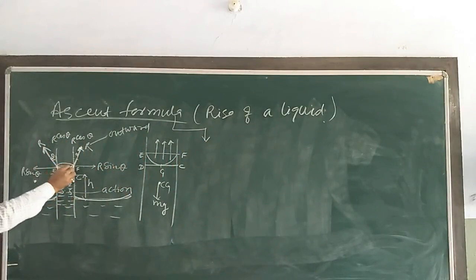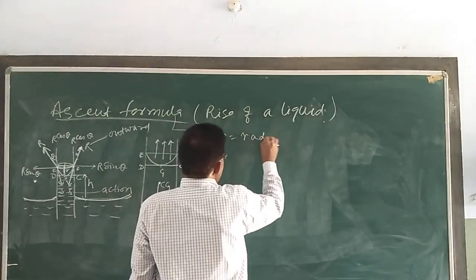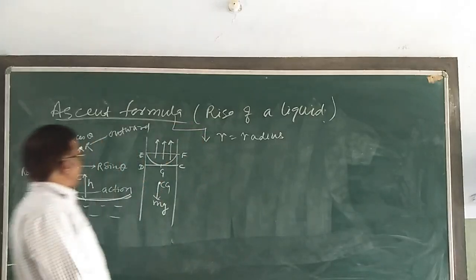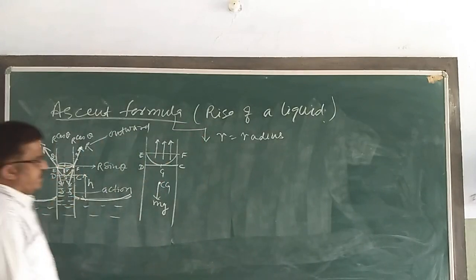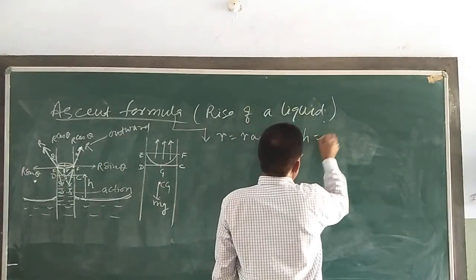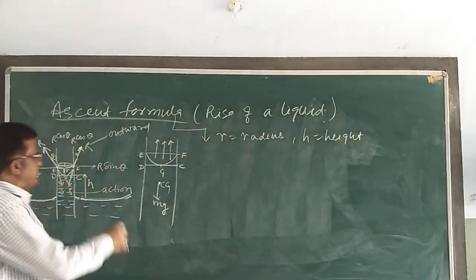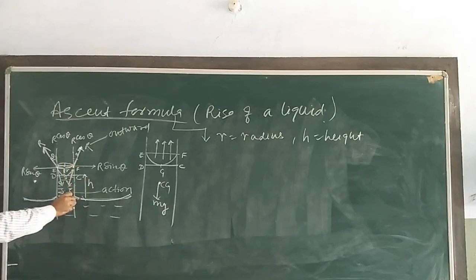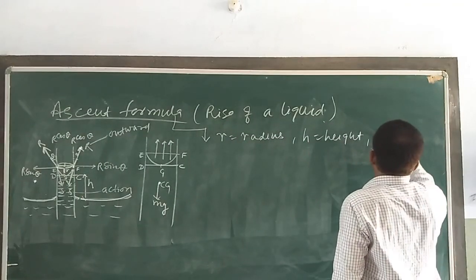Here r is the radius of this capillary tube. h is the height up to which the liquid rises. Rho is the density of the liquid at room temperature.